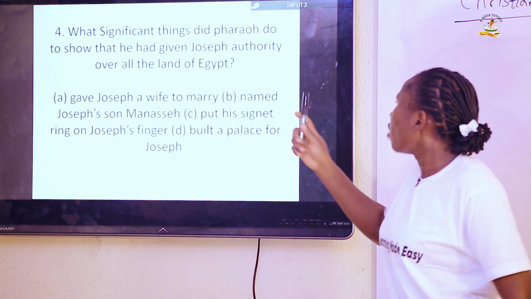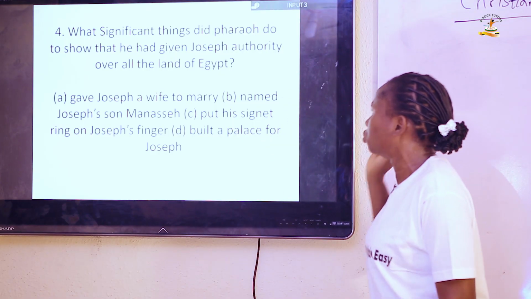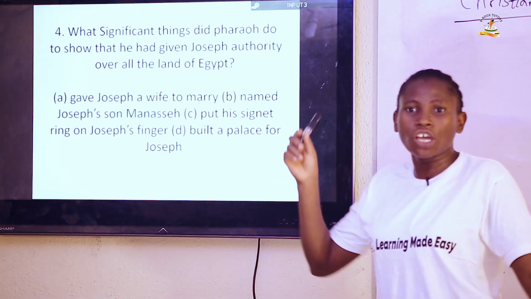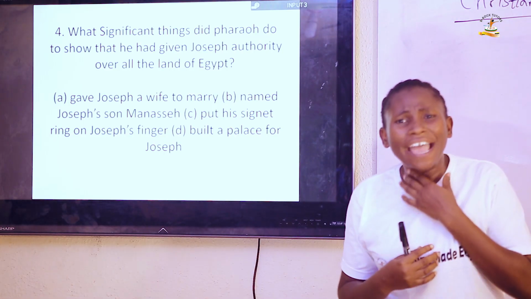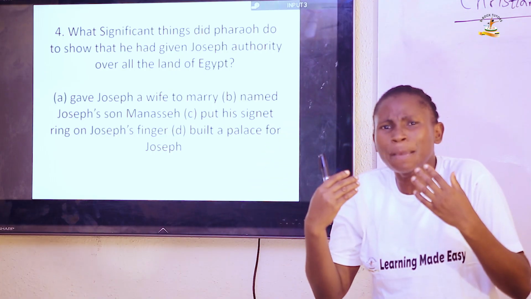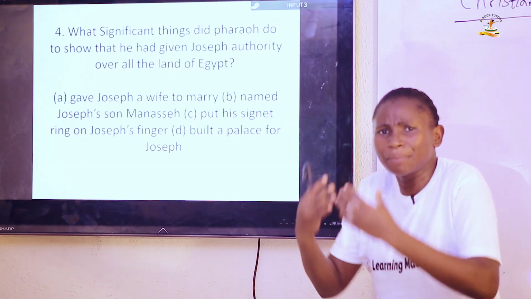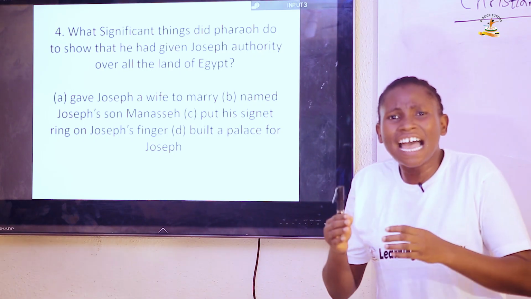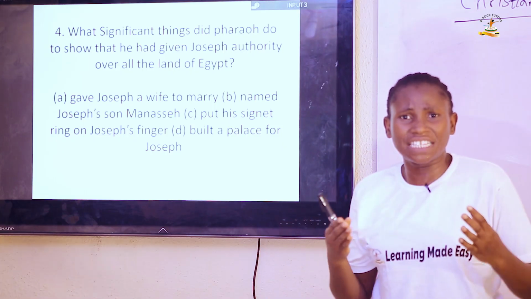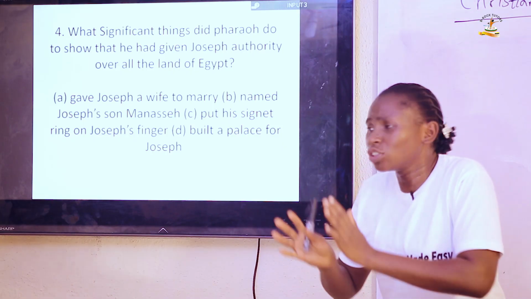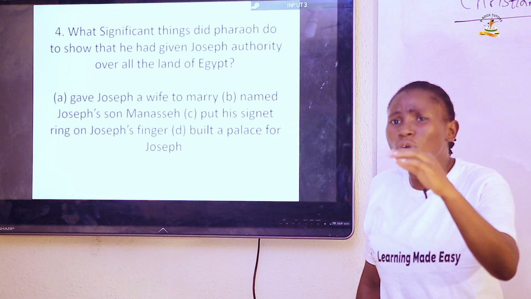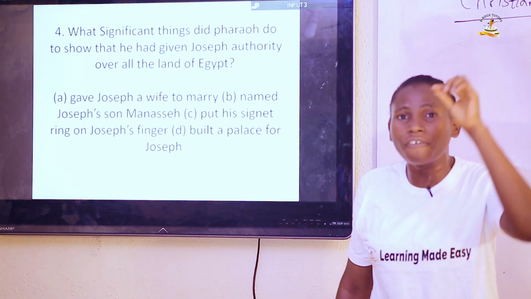Question 4. What significant thing did Pharaoh do to show that he had given Joseph authority over all the land of Egypt? This happened when Joseph interpreted the dreams of Pharaoh. And through God, he was able to give an insight of the dream, the knowledge of the dream. And after he had done that, he advised Pharaoh to choose a man who is discreet and wise, that can take over, that can store food during the 7 years of plenty, so that they will have what to eat during the 7 years of famine.